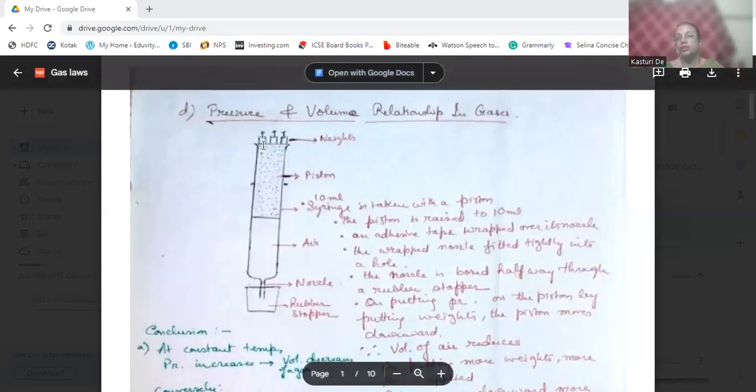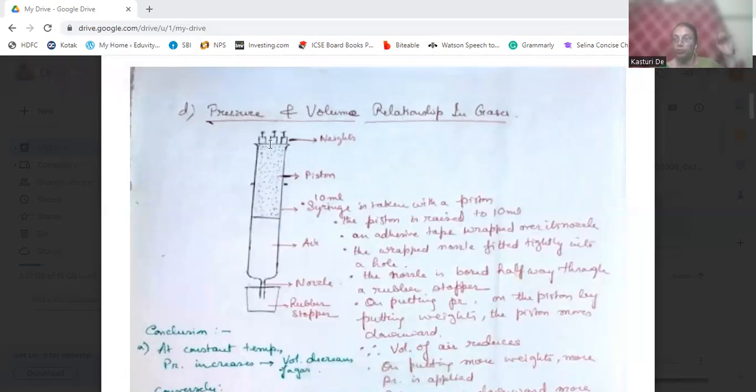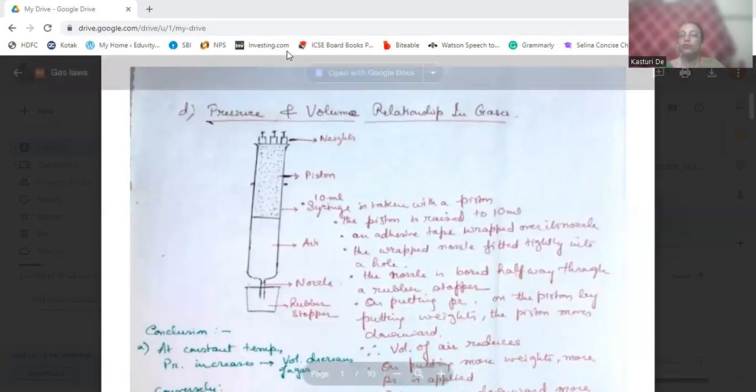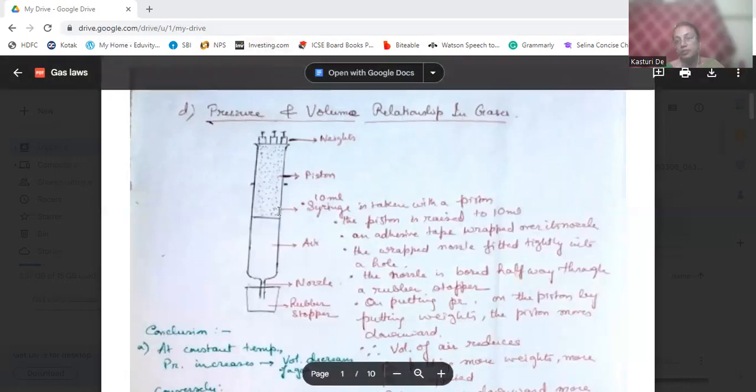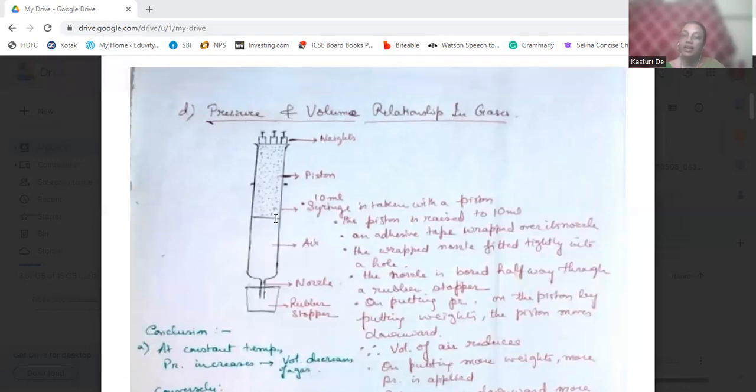Now, when we put some weights on the piston one by one, the piston will move downwards inside the syringe. So what do we do when we are pushing the piston inside? We are decreasing the volume of the air which is inside the syringe.